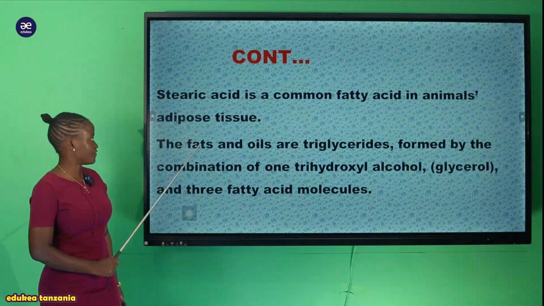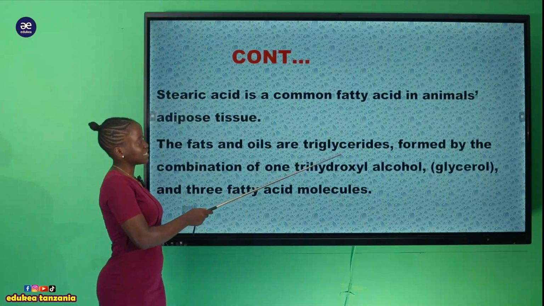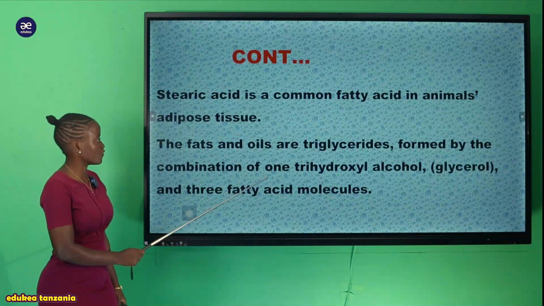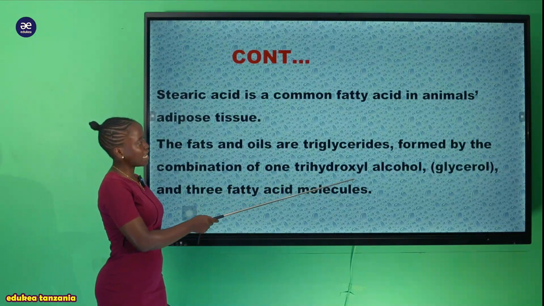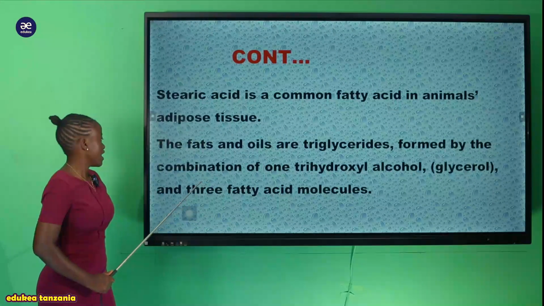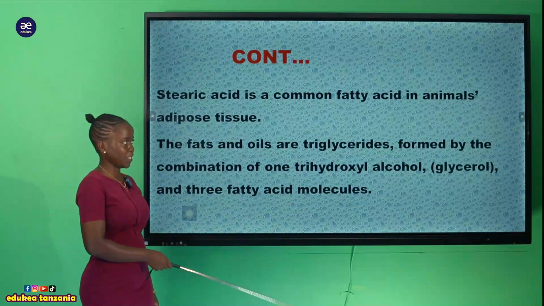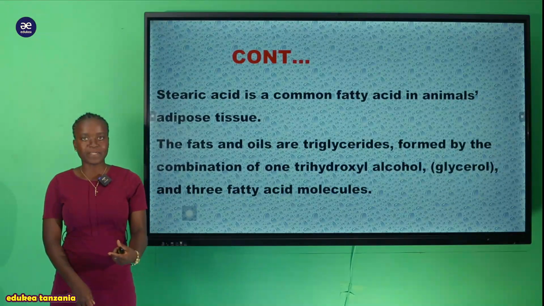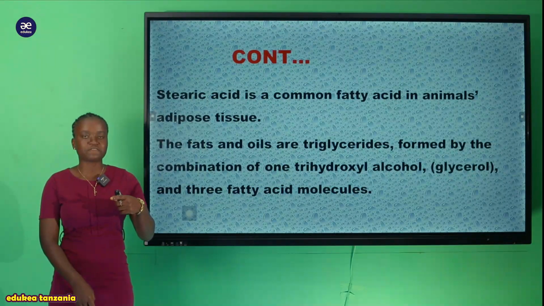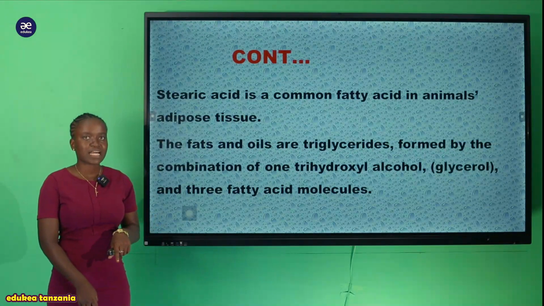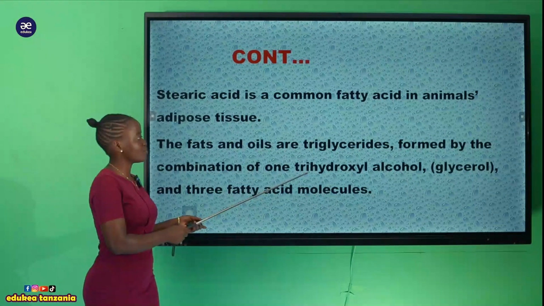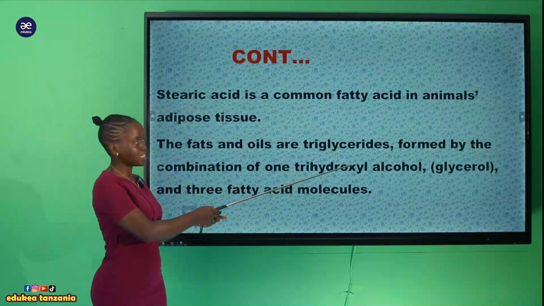But also the fats and the oils are triglycerides, formed by the combination of a trihydroxyl alcohol, that is glycerol, and 3 fatty acid molecules. So for the formation of the fat which is found within any living organism, we need the presence of a trihydroxyl alcohol.